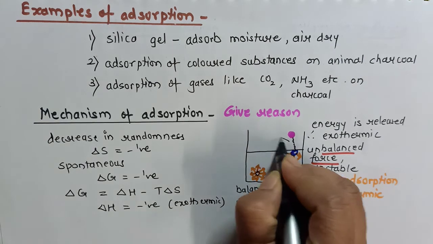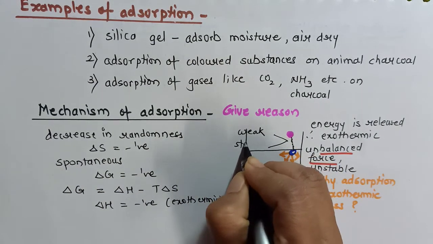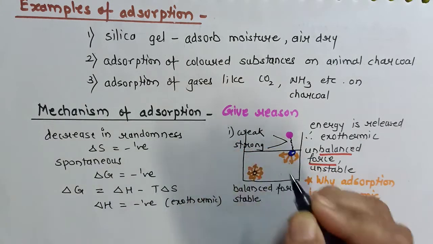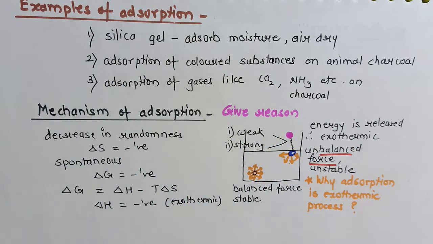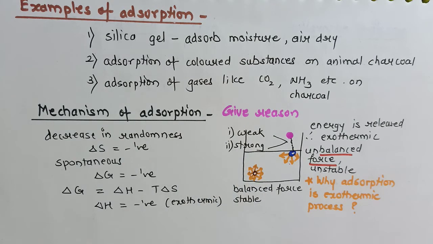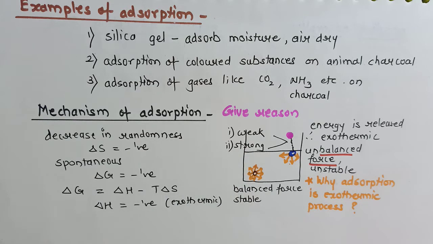Depending on whether the forces are weak or strong, we have two types of adsorption. Where weak forces are developed, there we call it physical adsorption, and where a strong bond is developed, there we call it chemical adsorption. So in today's video we are going to discuss physical adsorption and chemical adsorption in detail.